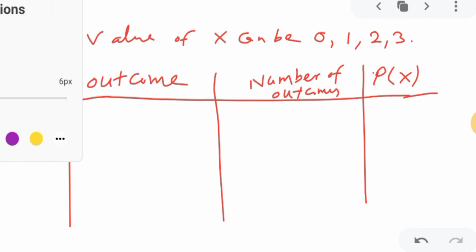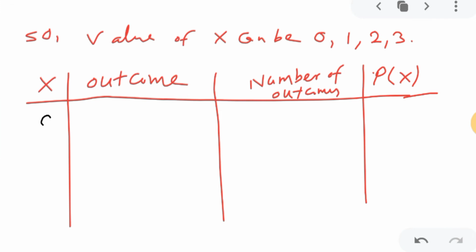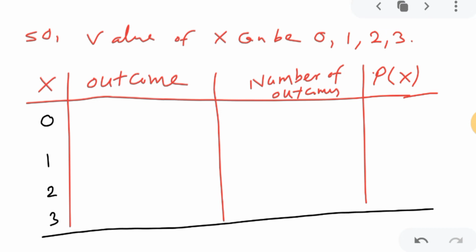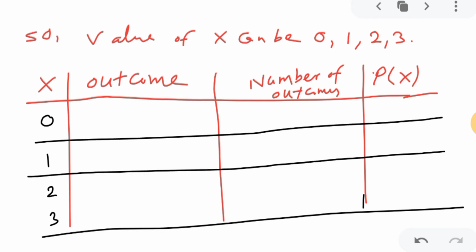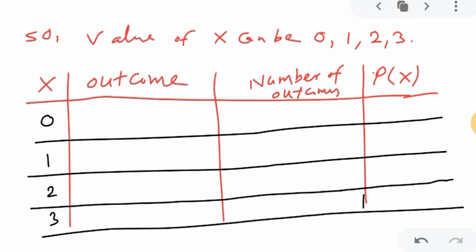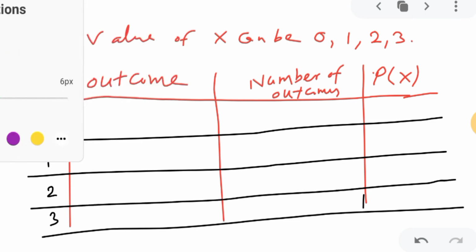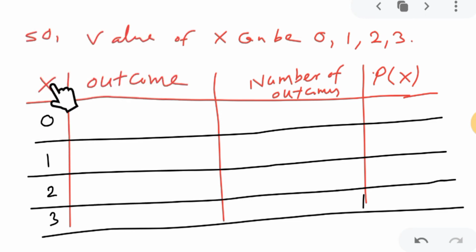Suppose the X value is 0, or 1, or 2, or 3. Now I will fill this table: 0, 1, 2, then 3. If X is 0, the outcome will be HHH. If all 3 are heads, then there is only one outcome. In this case the number of tails will be 0, because all 3 are heads, correct.